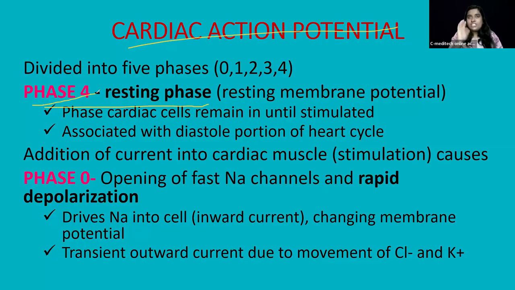Imagine that phase 4 is simply like a tiny battery. When it is resting, the battery is charged and waiting for the signal to do some action. So that is the resting stage, like a battery. The heart cell is in a resting stage, waiting for a signal to fire.